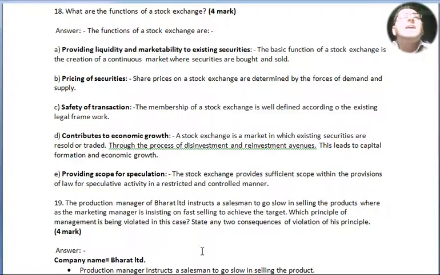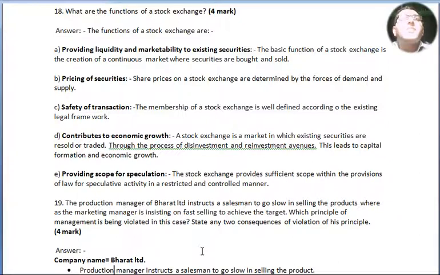Point number C, safety of transactions. The membership of a stock exchange is well defined according to the existing legal framework. Point number D, contributes to economic growth. A stock exchange is a market in which existing securities are resold or traded, through the process of disinvestment and reinvestment avenues.